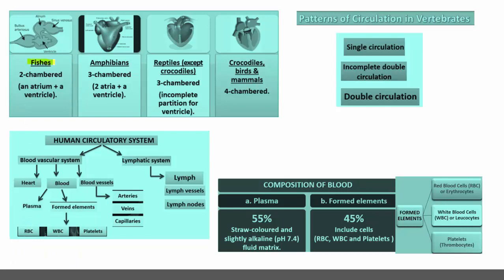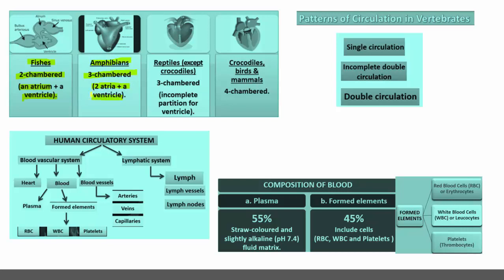In fishes, the heart is two-chambered, an atrium and a ventricle. Atrium is nothing but auricle. One auricle and one ventricle is present. Therefore, the fish heart has only two chambers. Then amphibians are characterized by a three-chambered heart: two auricles or atria and one ventricle are present.